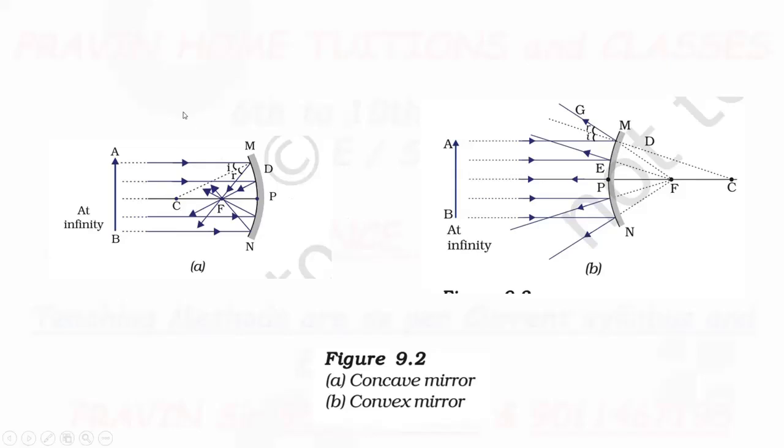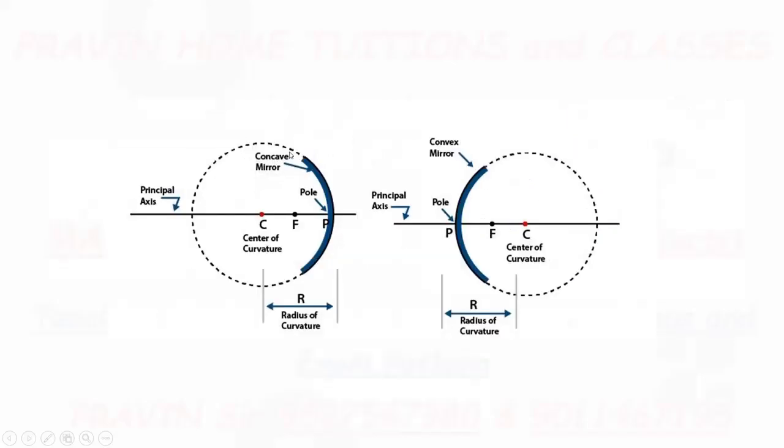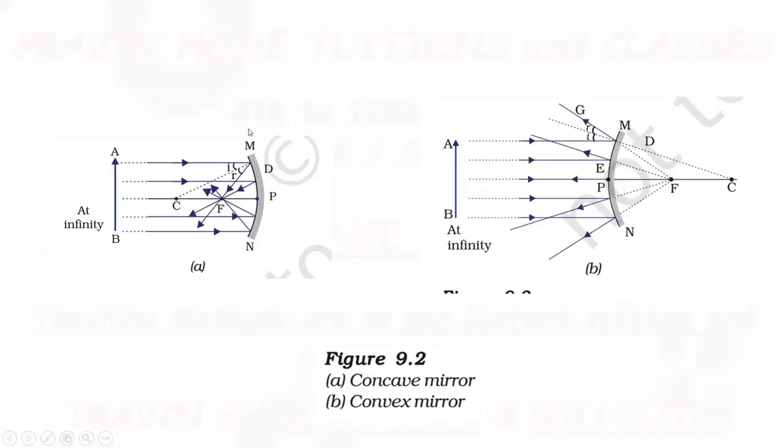Now, as you know, the mirror is spherical. So it forms a sphere like this, a complete sphere, because a spherical mirror is part of a sphere.